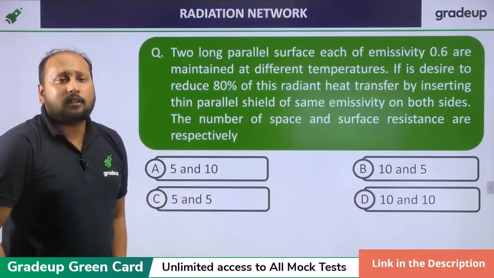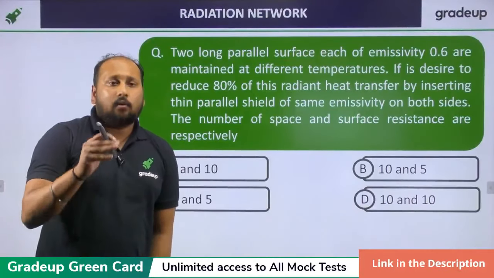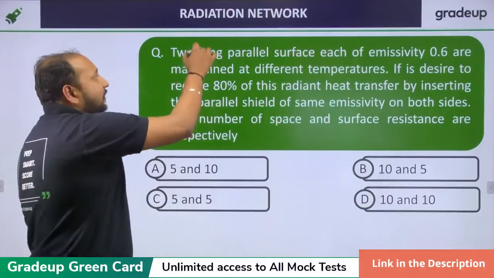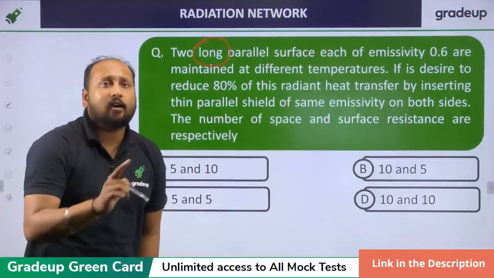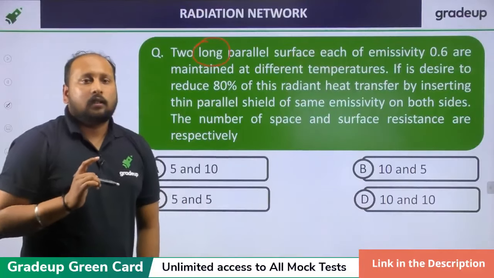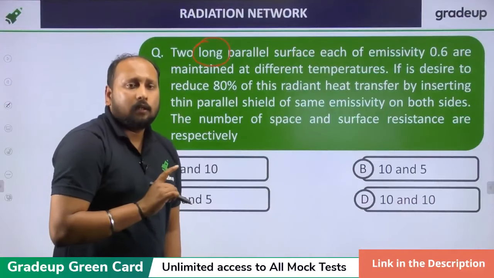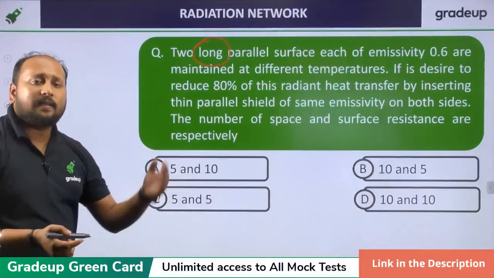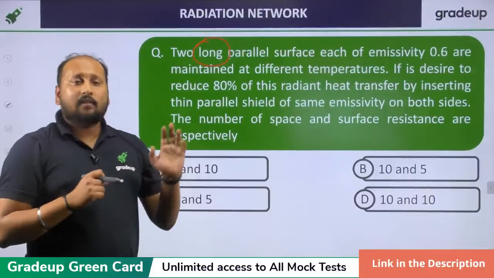So let us take this one. There are 2 long parallel plates. Now, whenever the term long is there, that means we are talking about infinitely long plates. Shape factor I have discussed in the starting, Saurabh. What is shape factor? Shape factor is basically the fraction of radiation which leaves surface 1 and reaches surface 2. I have given it in detail.